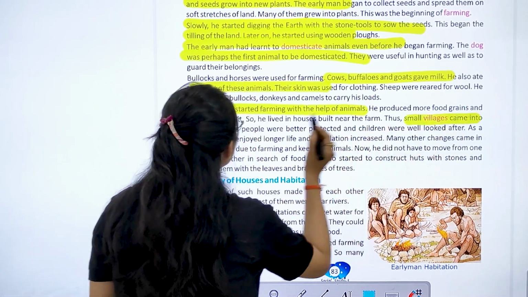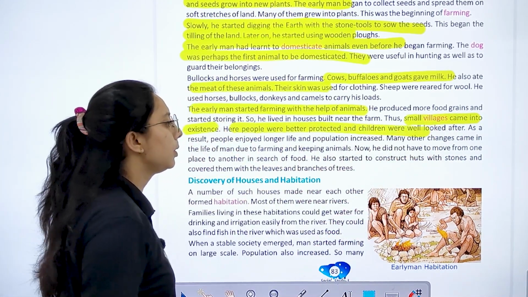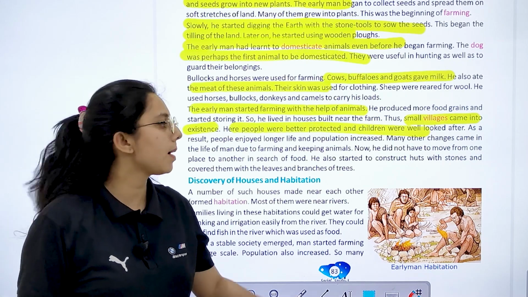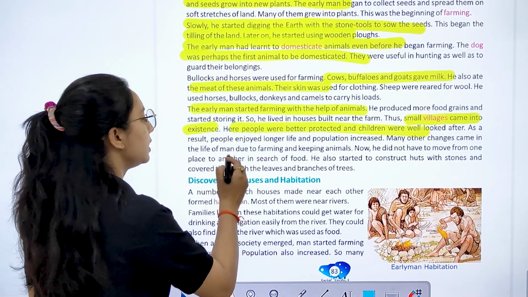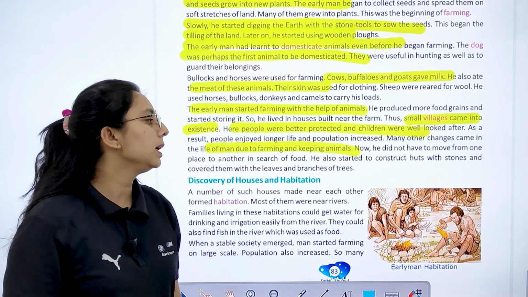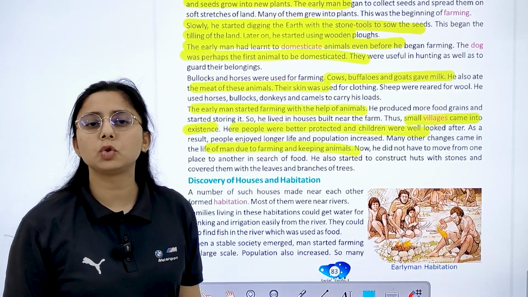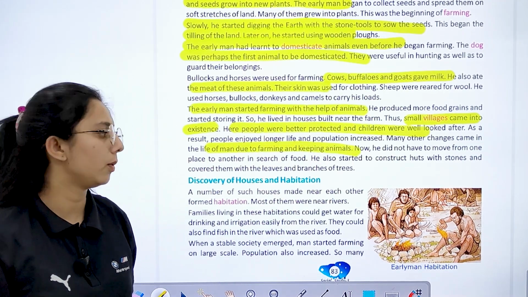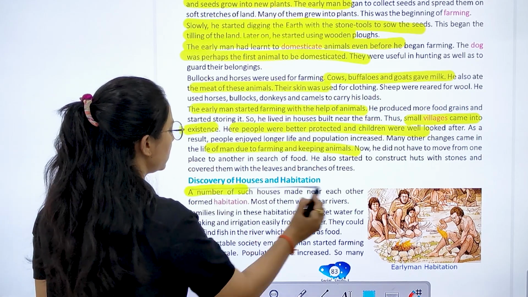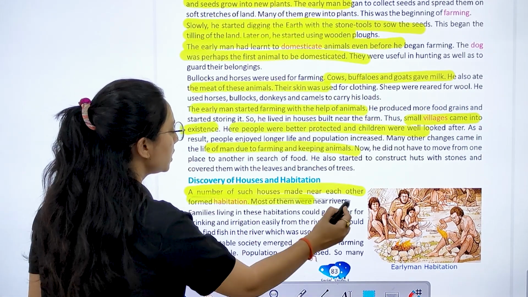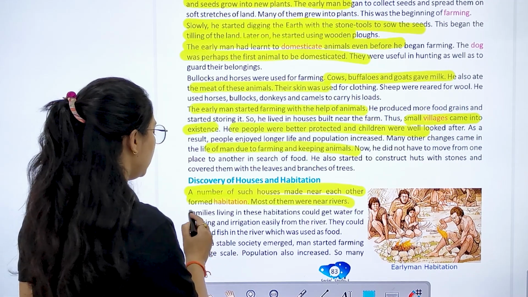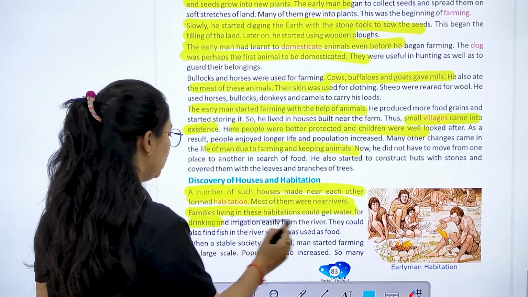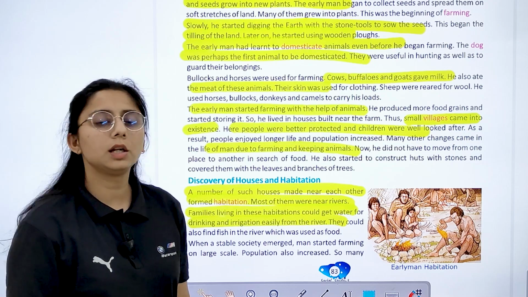The small villages came into existence. People were better protected and children looked after. What happened? Longer life and the population increased day by day. There were many changes, and with farming and keeping animals they did not have to move from one place to another now. Discovery of houses and habitation. A number of such houses made near each other formed habitation. Most of them were near rivers. Families living in this habitation could get water for drinking and irrigation.